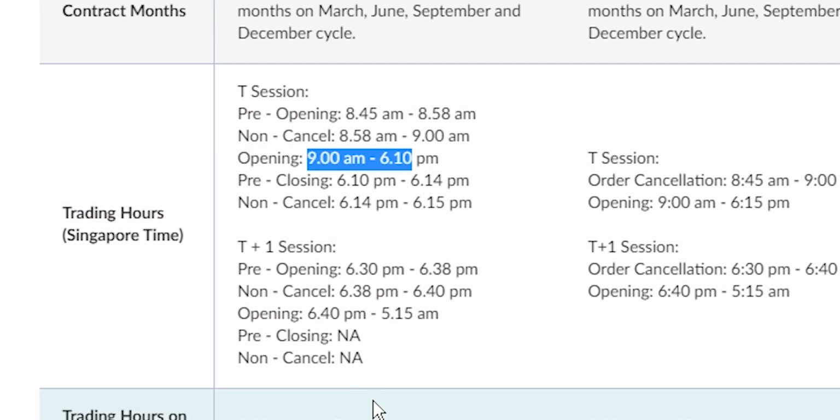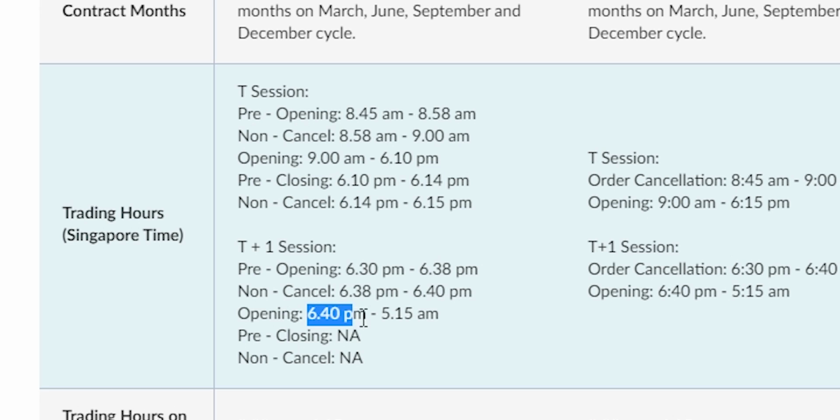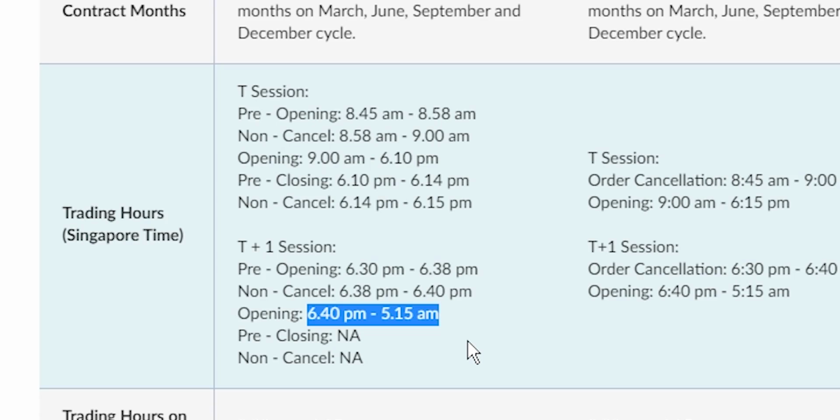The T+1 session starts at 6:40. 6:40 means in Indian time it is 4:10. So the market closes at 3:40 and again opens at 4:10. Then it goes all the way to 5:15 a.m. in the morning. If you minus 2 hours 30 minutes, I think it should work out to be 2:45, so Indian time 2:45 a.m. Until then the trade happens.